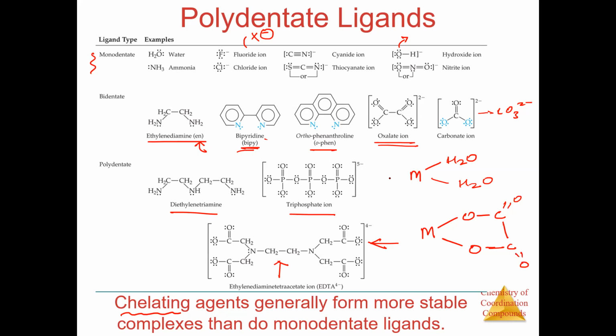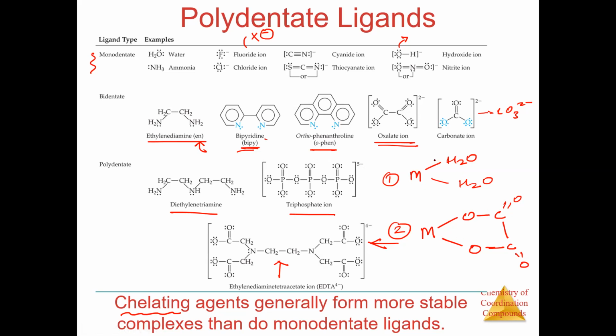First of all, look at these two pictures, 1 and 2. All of you can see, yes or no? The difference between 1 and 2 is that in the first the H2O are free, but in the second the metal atom is bonded with oxalate and it is also forming a ring after the coordinate bonds. Yes, can you see a ring? Now, when it is forming a ring, what happens? The stability increases.